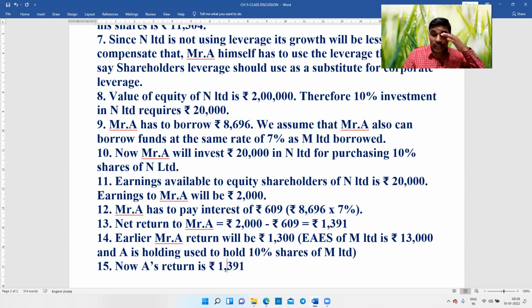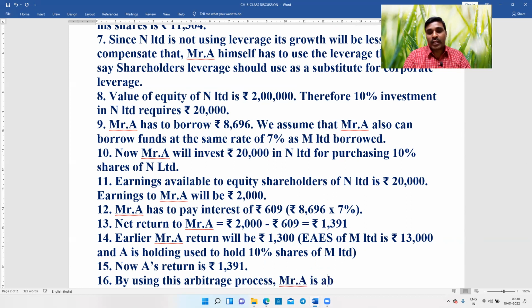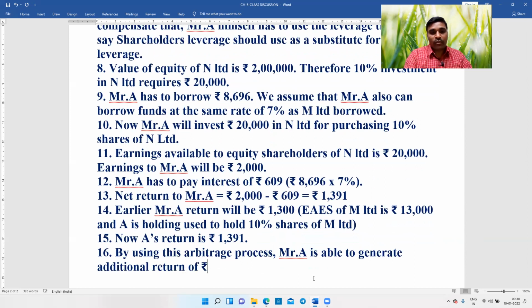Because of using this arbitrage process, Mr. A is able to generate an additional return of rupees 91. As simple as that. Earlier he was getting 1,300. Now he is getting 1,391. Same thing, no additional investment. I borrowed 8,696 and gave it to N Limited. That's it. I have not put additional investment. With the same investment as my earlier investment, I am able to generate more profit.